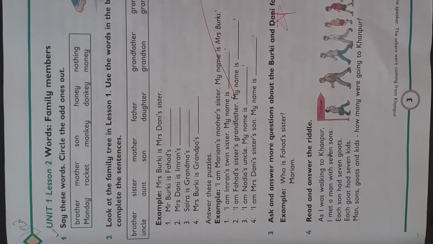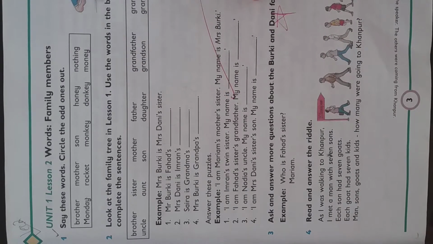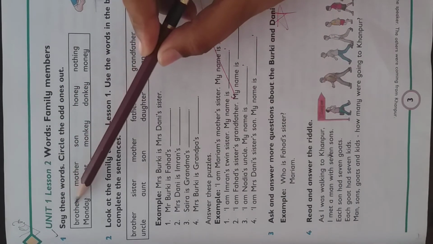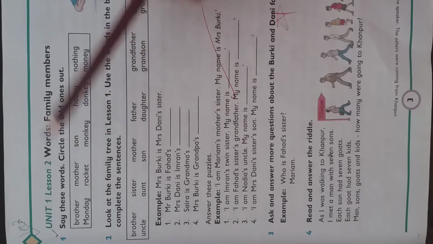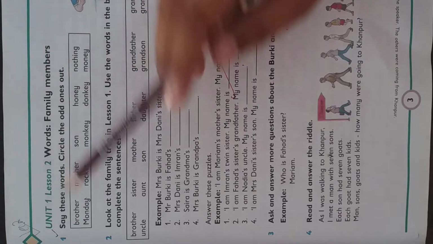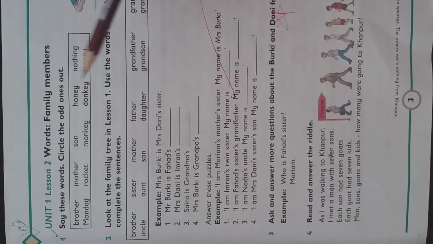If not, let me repeat once again. This time you will have to observe the difference between the a vowel sound and the o sound. You will observe the difference when I pronounce them again. What you have to observe is the difference between all of these words' pronunciation. Brother, mother, son, honey, nothing, Monday, rocket, monkey, donkey, money.